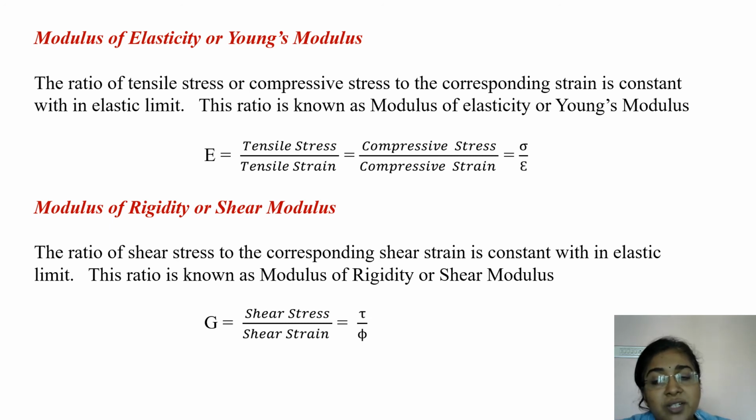The ratio of shear stress to shear strain within the elastic limit is known as modulus of rigidity. It is also known as shear modulus. It is usually represented by the notation G and is given by shear stress by shear strain, that is tau by phi. The other elastic constant, that is bulk modulus, we can see in the next module.